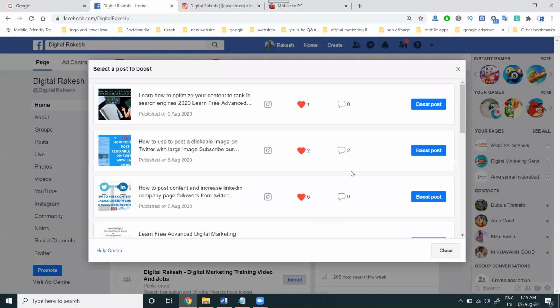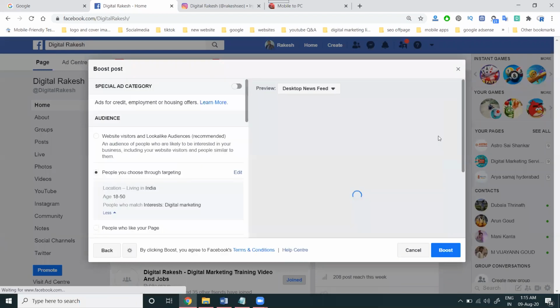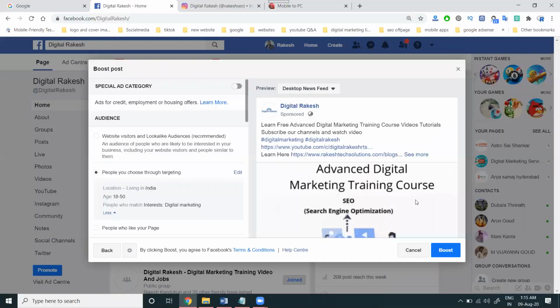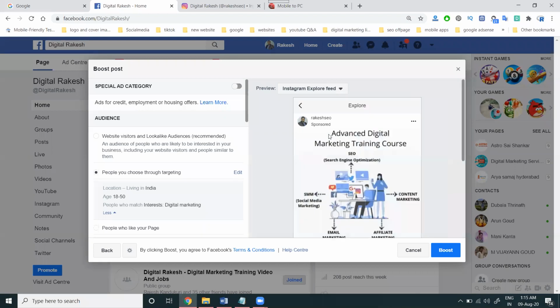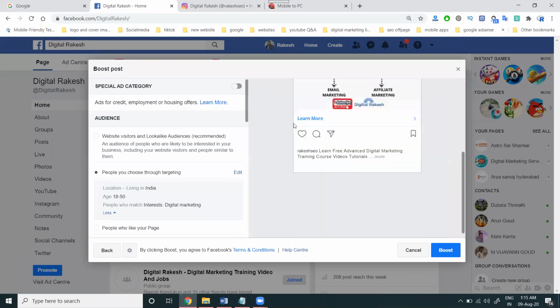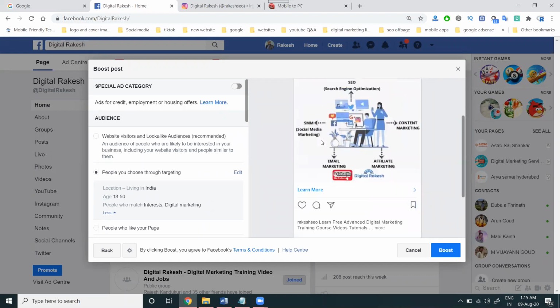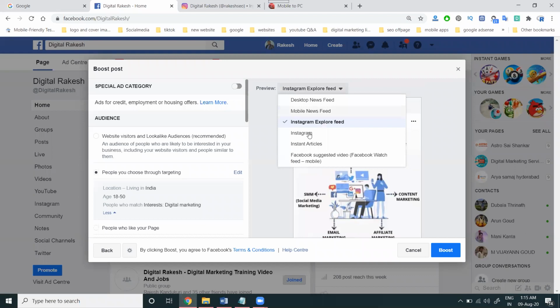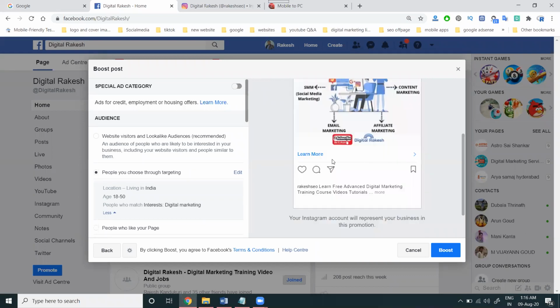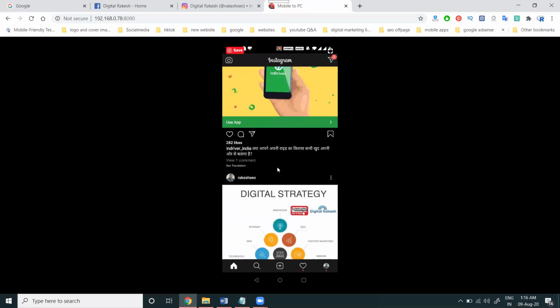So I can show one example of how your ad is shown. This is how the ad will be shown to the customer. Only a learn more button will be shown to customers. Individual buttons we can't show; that is shown only when using a Facebook page campaign. We can promote a mobile application, anything is possible using Instagram here. In the Instagram feed, what is shown is learn more. Same like that, use app.